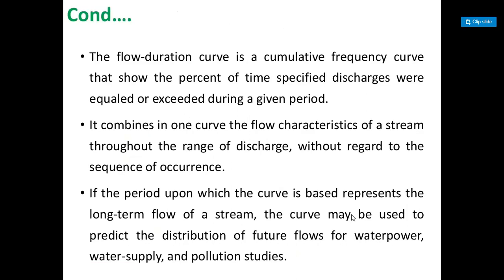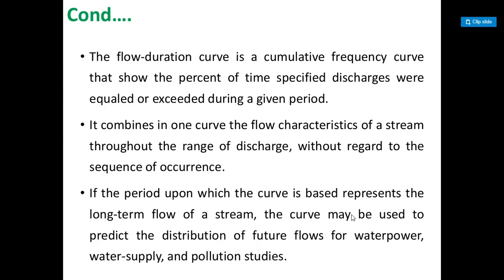But uses of a flow duration curve. A flow duration curve allows the evaluation of low-level flows. For example, the flow expected to be exceeded 75% of the time can be rapidly determined to be 20 meter cubes per second. And for 90% of time, it is 16 meter cube per second.